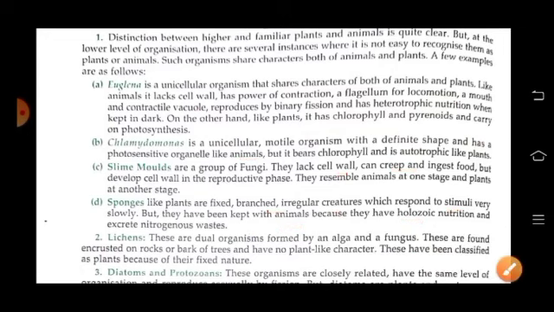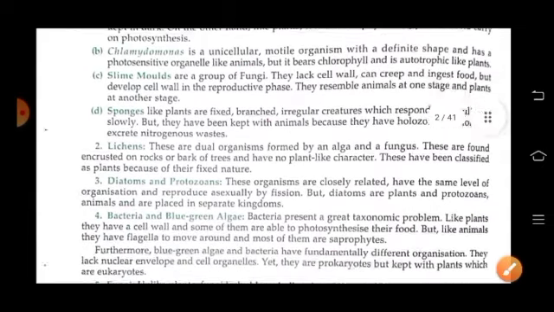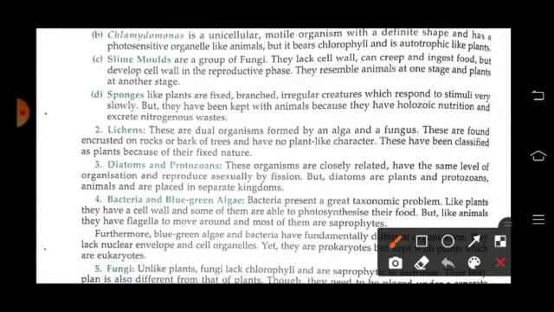Similarly, lichens. These are dual organisms formed by an alga and a fungus, and they are found encrusted on rocks or bark of trees, and they have no plant-like character. Yet they have been classified as plants because of their fixed nature. Diatoms and protozoans are closely related and have the same level of organization, and they reproduce asexually by fission. But diatoms are plants and protozoans are animals and are placed in separate kingdoms.